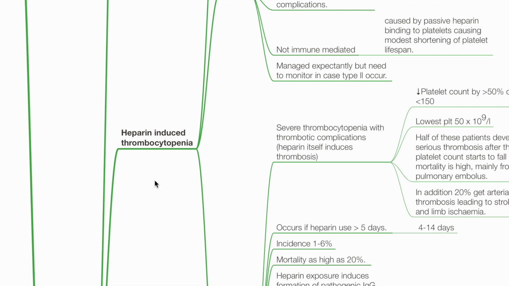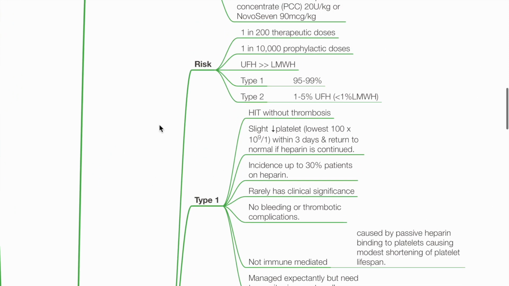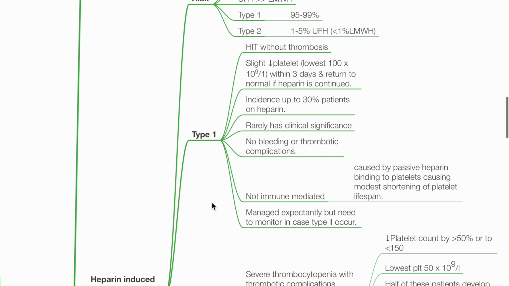Next complication is heparin-induced thrombocytopenia. Risk is 1 in 200 therapeutic doses or 1 in 10,000 prophylactic doses, with unfractionated heparin having higher incidence compared to low molecular weight heparin. 95 to 99% are type 1 HIT, and only 1 to 5% are type 2 heparin-induced thrombocytopenia.